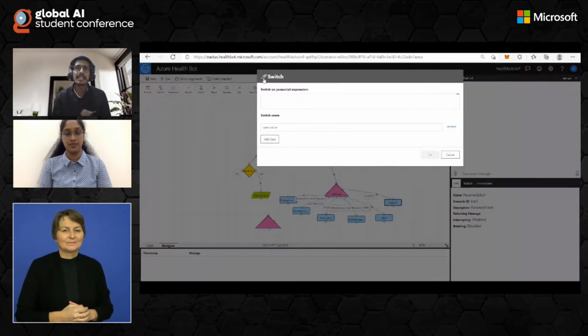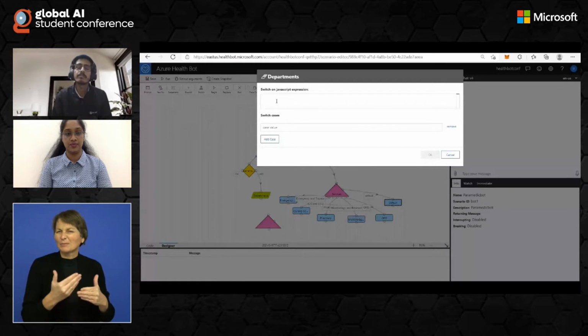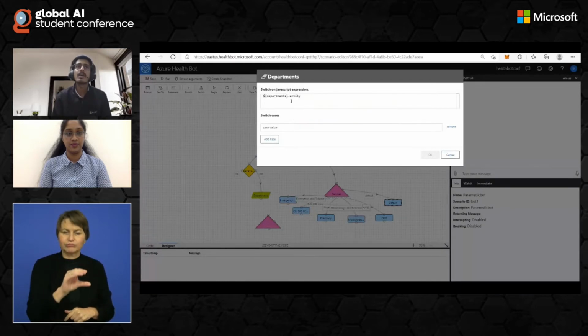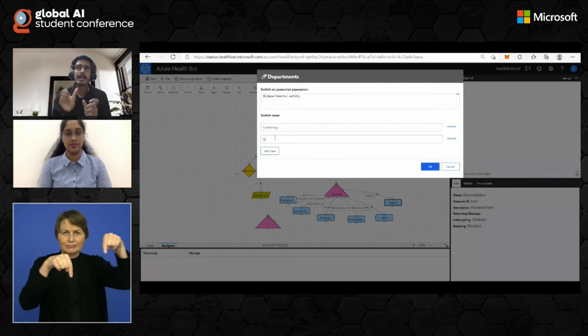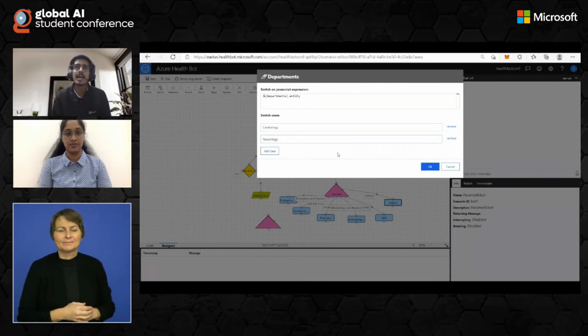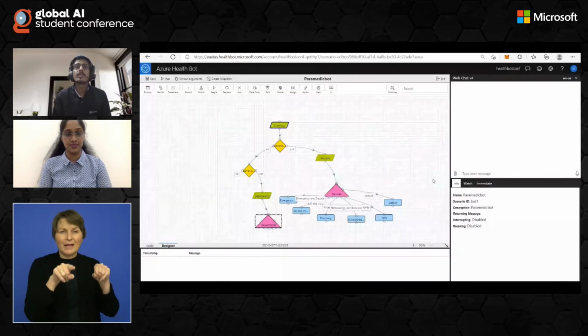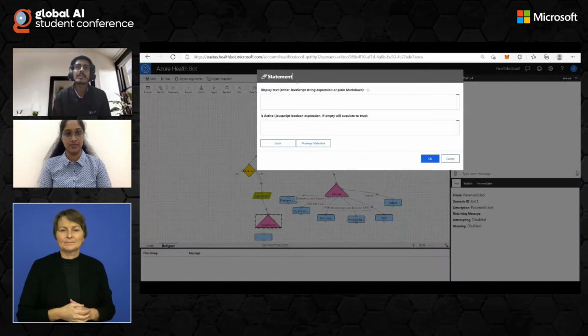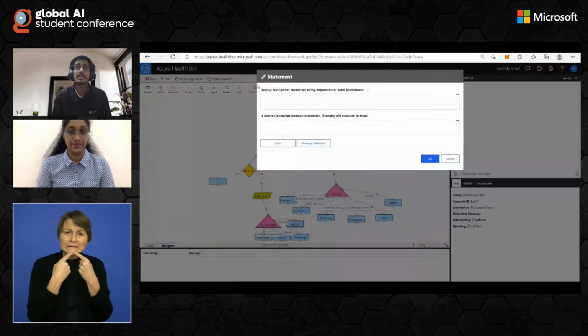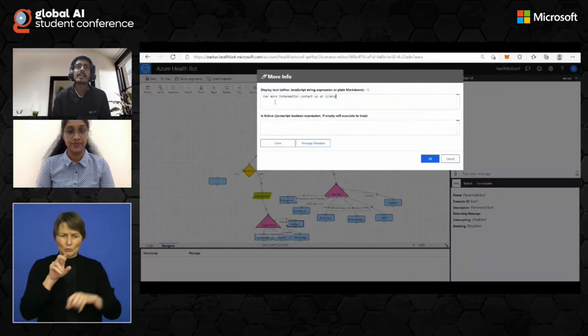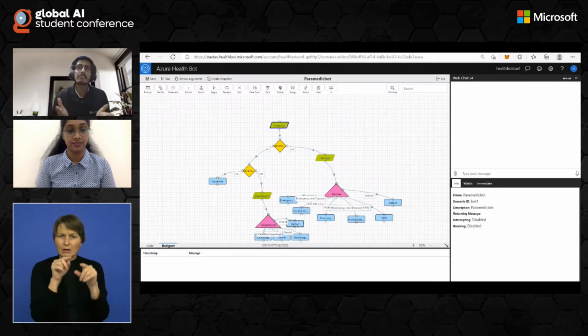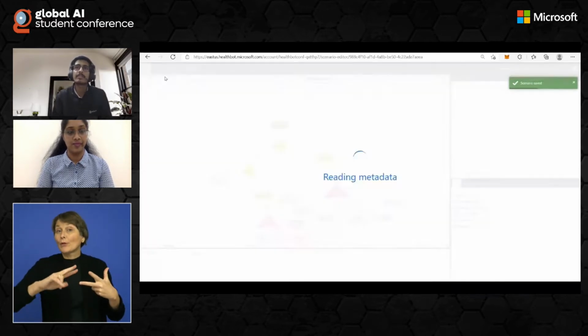Now again, the switch case, as I did before, I'm dragging in a switch case scenario step here. And again, that dollar department stands for dollar and the variable name, whatever you give for. If you have noticed in the previous step, I gave department names in the prompt block as my variable. So after doing this, in the default case, I'm just giving all the statements here, the cardiology experts and whatever you want to display to your user, however you want to display to your user. And if it is no in both the places, then definitely the third option is the right thing, and that's why I gave more info there.